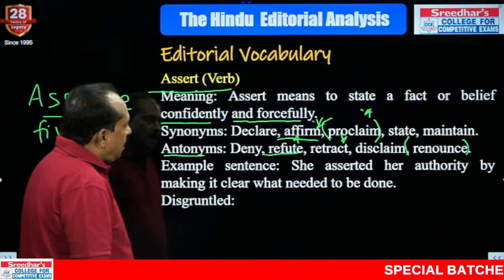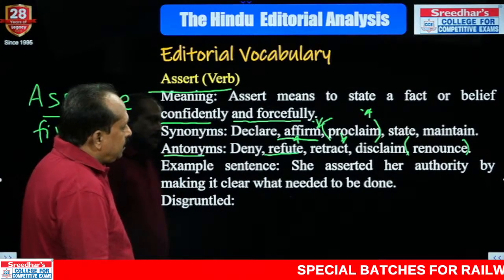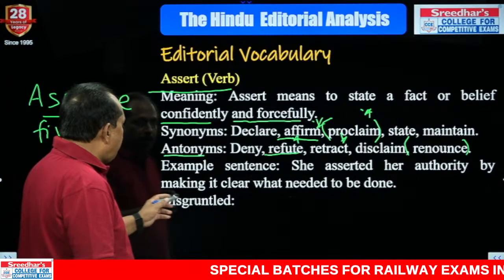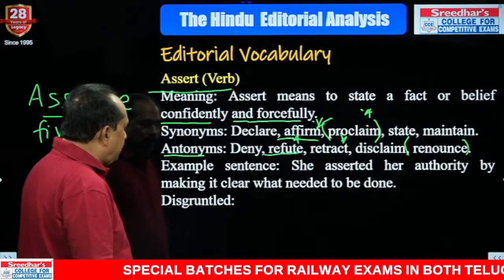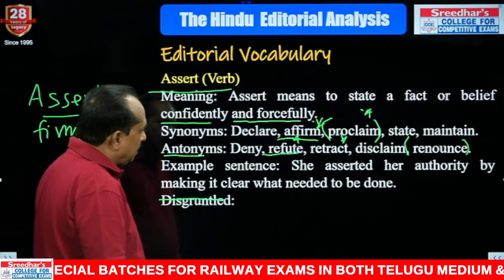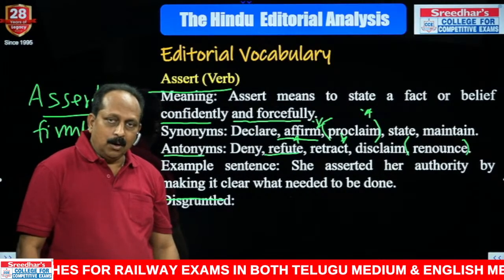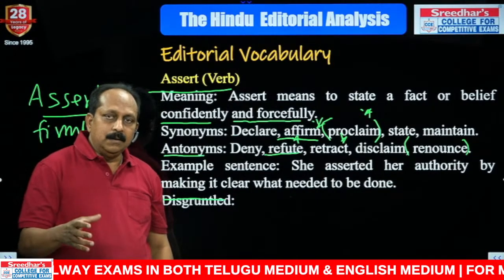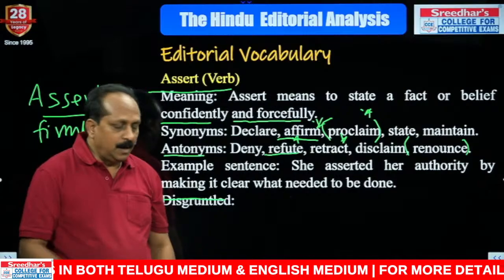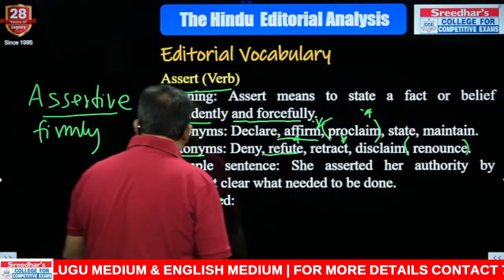And what is the example here? She asserted her authority by making it clear what needed to be done. That is the next word. She asserted her authority by telling them what to be done. A good example.